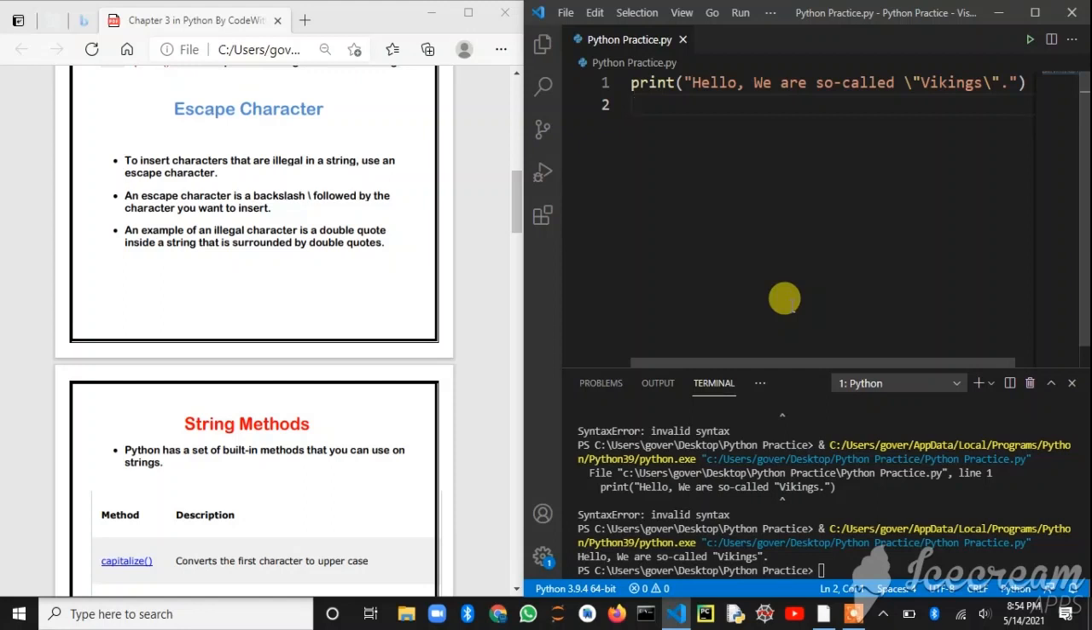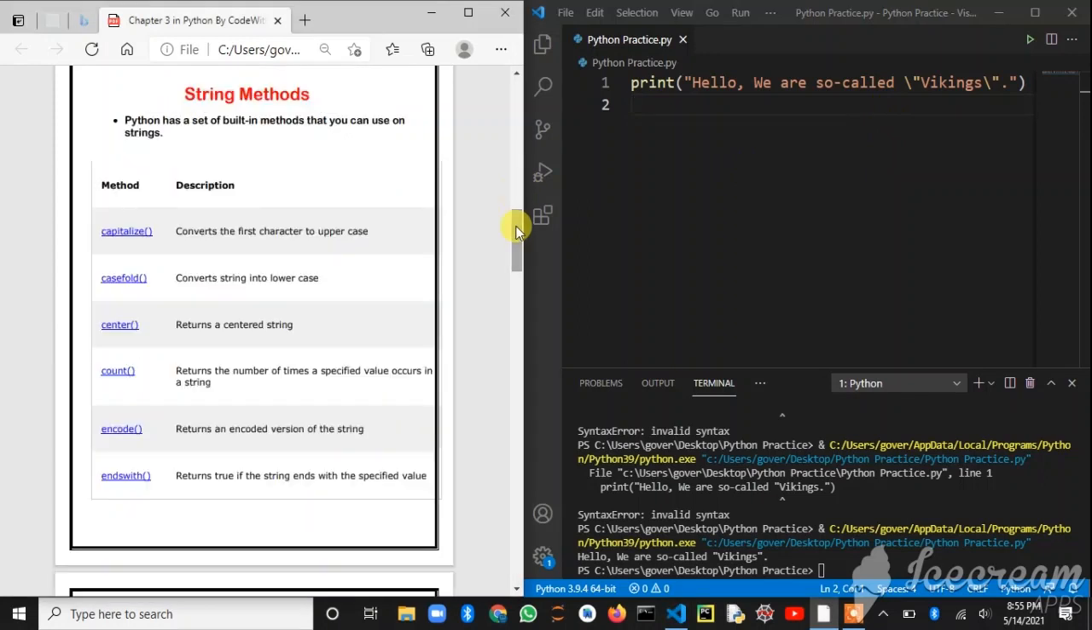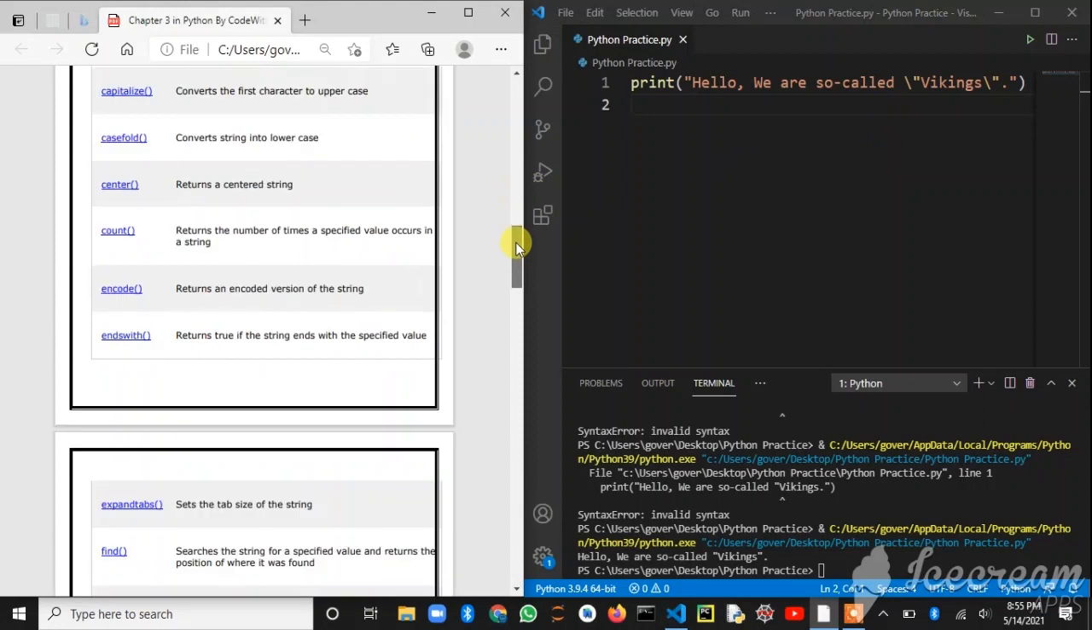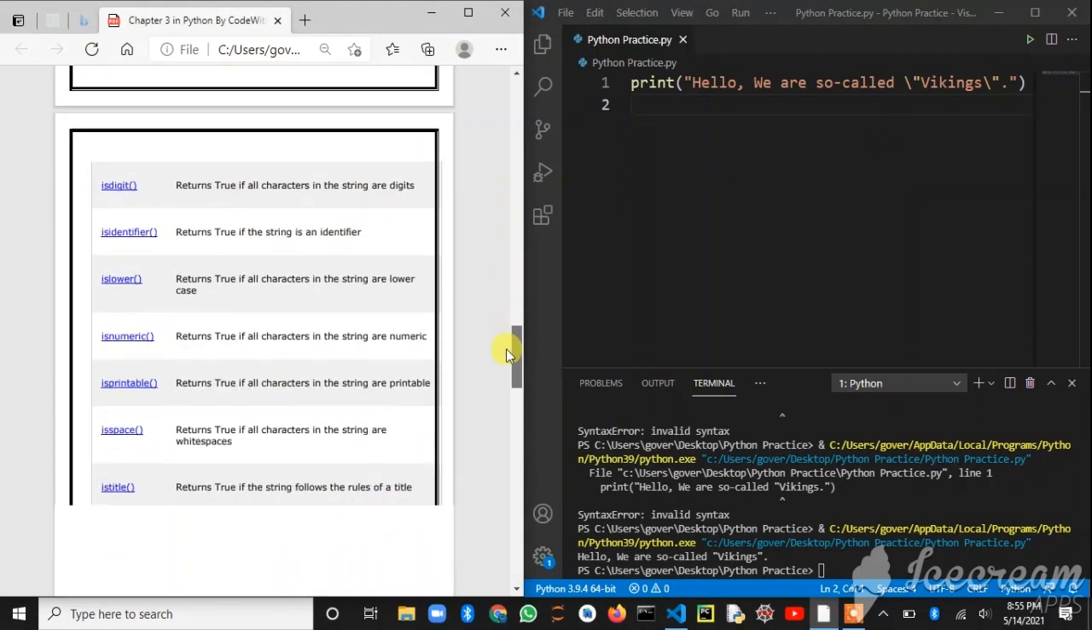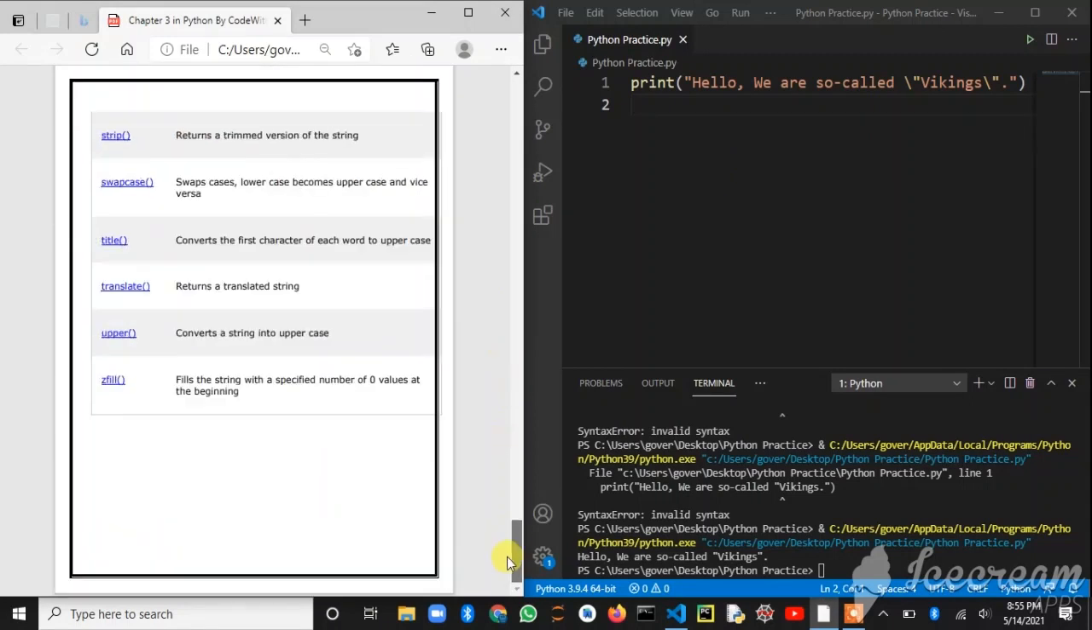I hope you have understood this concept. This is a very simple backslash you can use, or you can keep a single quote also, so that Python will not treat it as the end of the print statement. It will just execute the statement inside the parentheses of the print function. In my PDF I have given you all the methods that strings have: capitalize, casefold, center. If I tell you all of these, the video may go nearly 1 hour, so I have given you all the methods which we can use in strings. If you have time, you can try them.